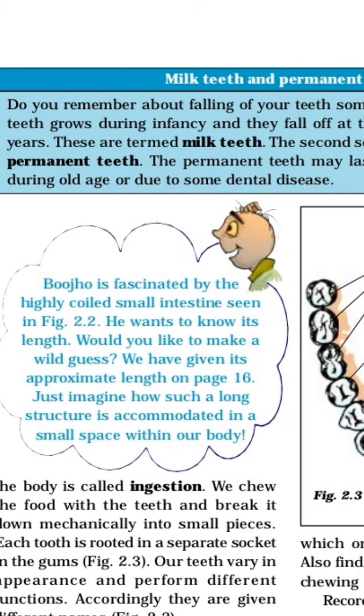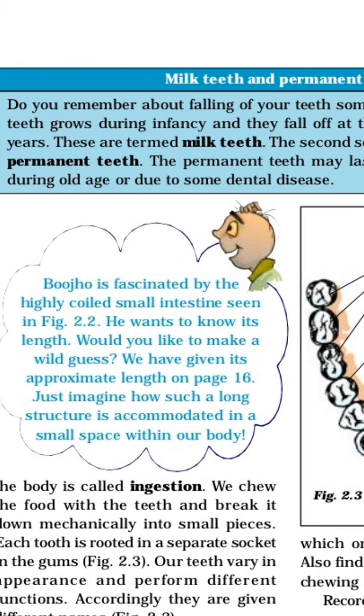These are termed milk teeth. When a baby is born, after 9 or 10 months new teeth appear and grow, and these are called milk teeth, which fall off at the age of 6 to 8. After that, the second set of teeth replaces them, called permanent teeth.